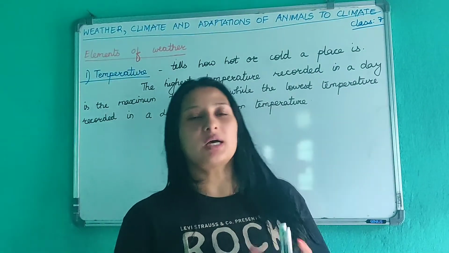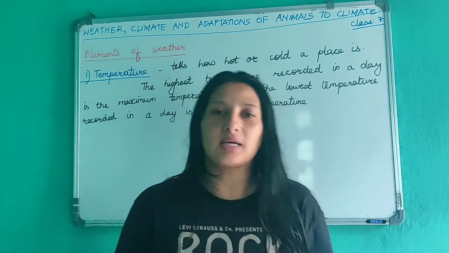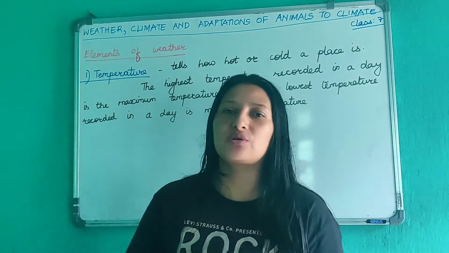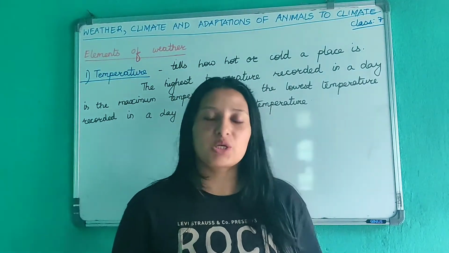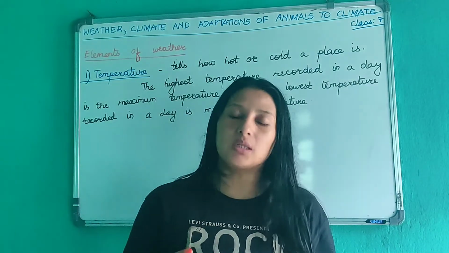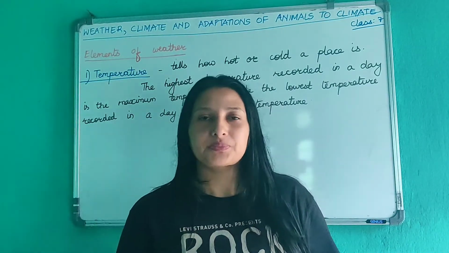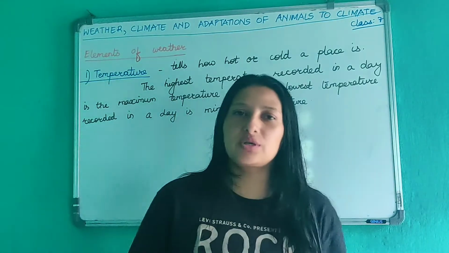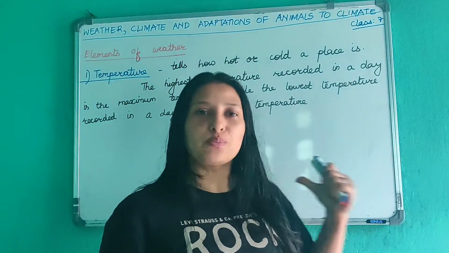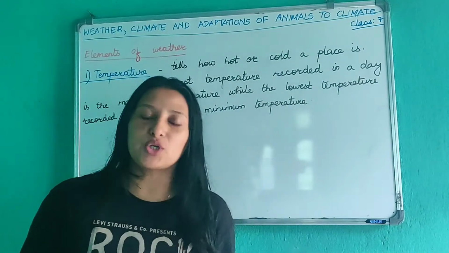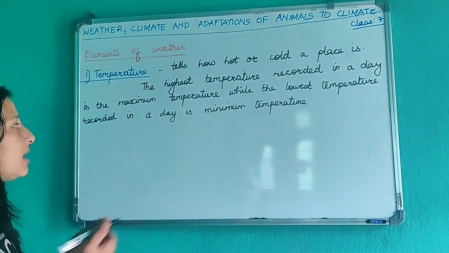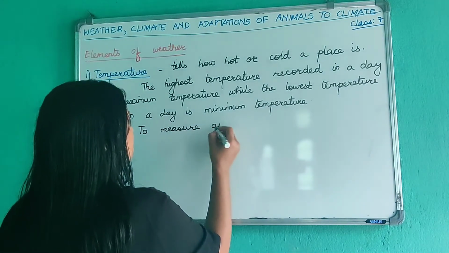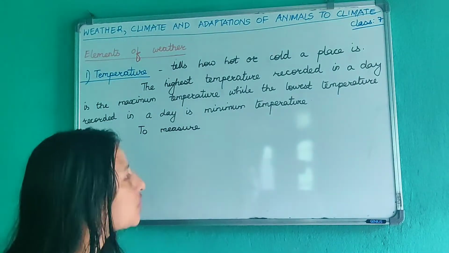Now in chapter 4 we studied that temperature is measured by a device known as a thermometer, and there are different kinds of thermometers for measuring temperature of different objects. For instance, to measure the human body temperature we use a clinical thermometer. Similarly, to measure the temperature of hot milk or let us say hot water, we use a laboratory thermometer. And to measure the maximum and minimum temperature in a day, we use a special thermometer known as the maximum and minimum thermometer.